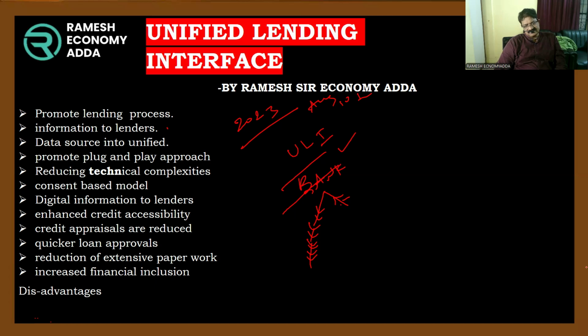So this is a digital platform. All lenders, especially banks, can use ULI. Thereby, they can forward the loans to borrowers without thinking. Because everything is good. What is the need to bother? Genuine information, no multiple loans, no non-performing assets. That's why this is a good technology innovation by the RBI, Reserve Bank of India, the Innovation Hub.